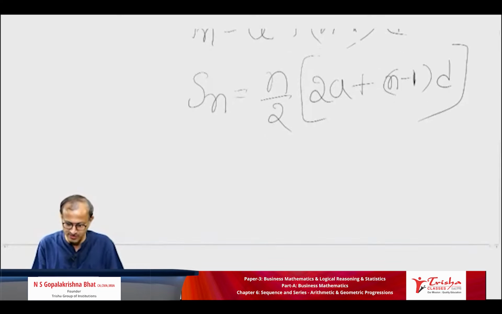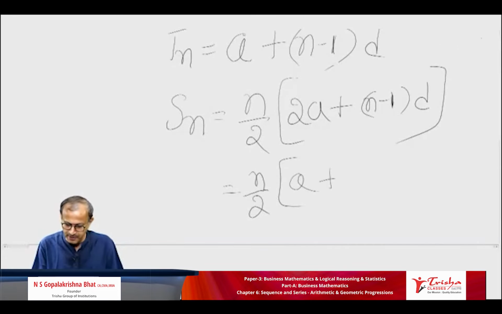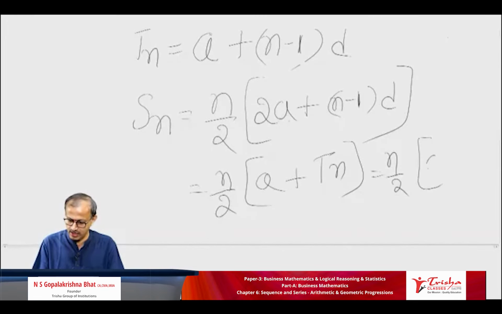This can be written with a bracket: n by 2, A plus, what is the next one? A plus n minus 1 into D. That entire expression is the same as Tn, so it is n by 2 into A plus L.